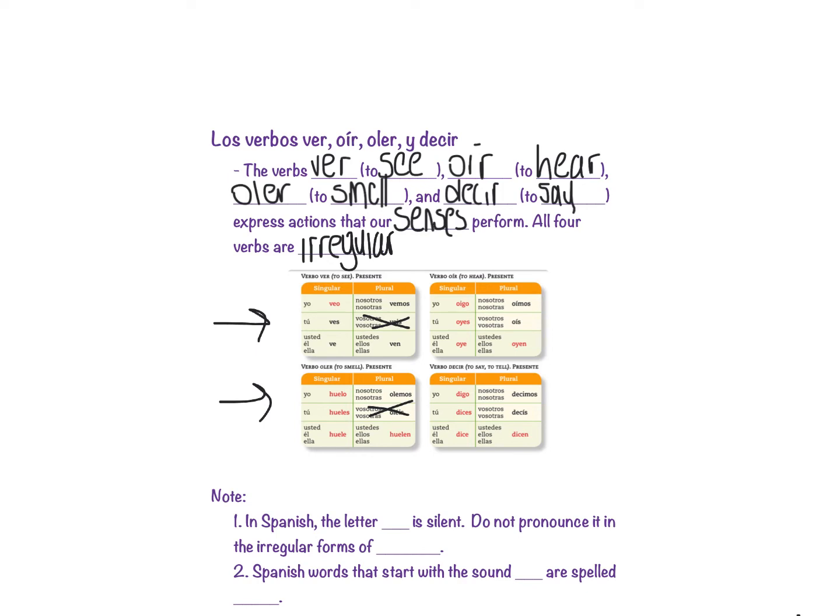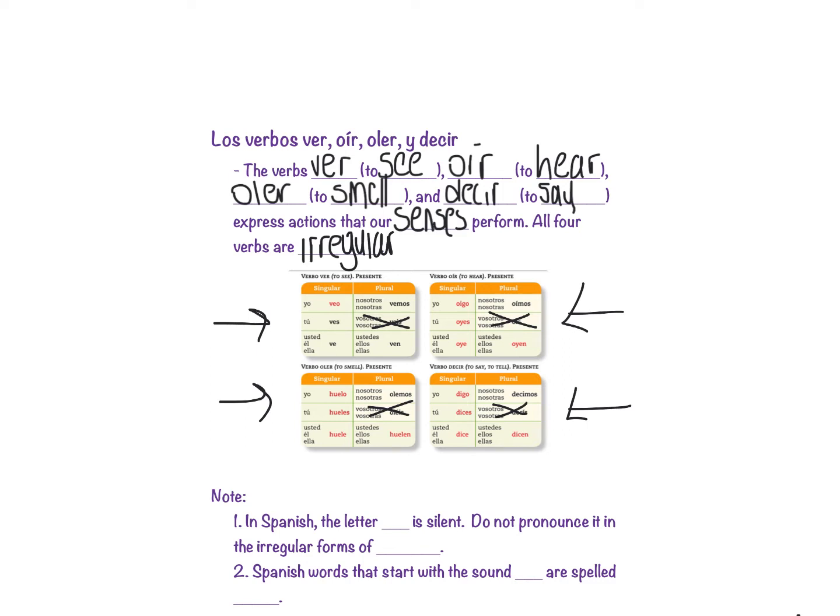Same thing for oír. Oír is pretty different. It has a Y in there. So the yo form is irregular. It's oigo, and then it's oyes, oye, oímos, and oyen. Again, it kind of works like a boot verb in that the nosotros form is just going to follow the normal rules. Finally, decir actually is a boot verb, but it's also irregular in the yo form. So digo is I say or tell, and then it's dices, dice, decimos, and dicen. It works like a boot verb in that the nosotros form is the normal form and the rest of them all have E to I stem changes.